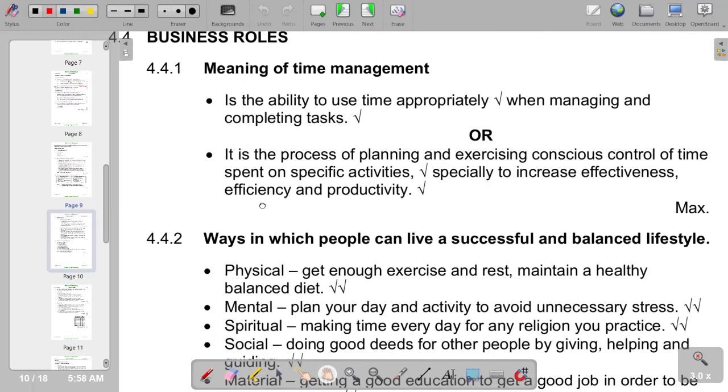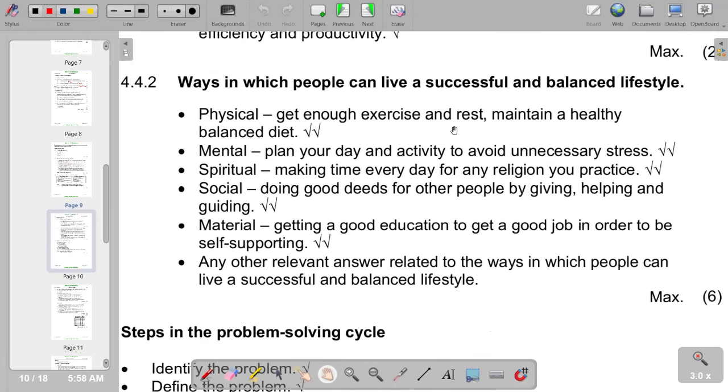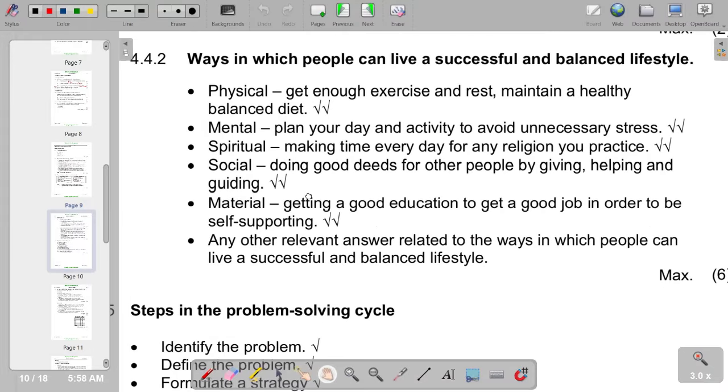So we see that these are the ways that we have. Physical: get enough exercise and rest, and maintain a healthy, balanced diet. Then mentally, you have to plan your day and activities to avoid unnecessary stress. Spiritual: making time every day for any religion you practice. So these are the points that we have.